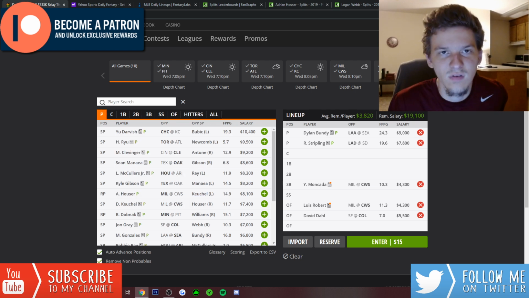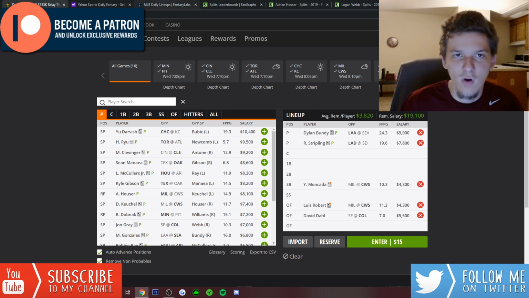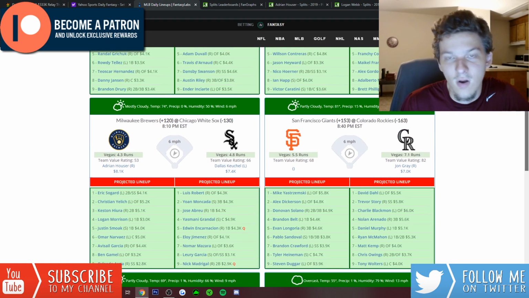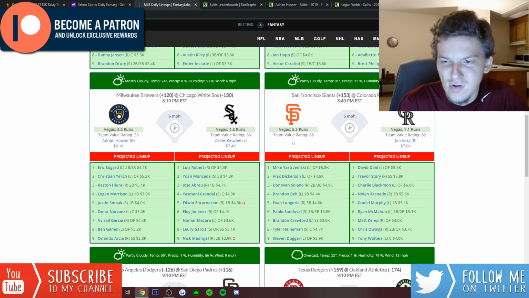You look at his numbers in Coors Field, when he plays in Coors, he's just so much better. Pretty much goes for all the Rockies hitters. To no surprise, they all hit the ball much better in Coors. Dahl, Story, Blackman, Arenado have much better numbers at home. Murphy, too. They all do.